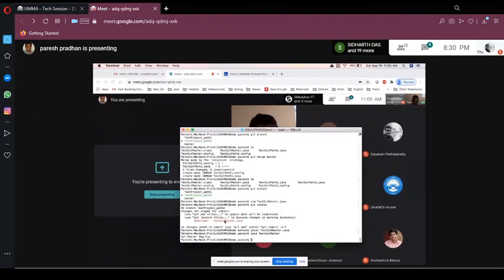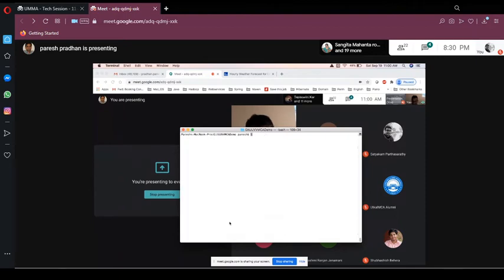Now, this git master dot java is not present in our path 1 or master, correct? We made these changes in path 2. So right now I'm in the path 2 branch. But if I go to my master branch or path 1 branch, it will not be present.